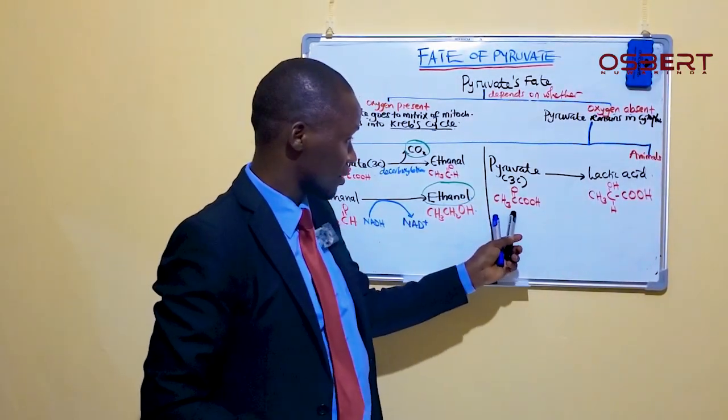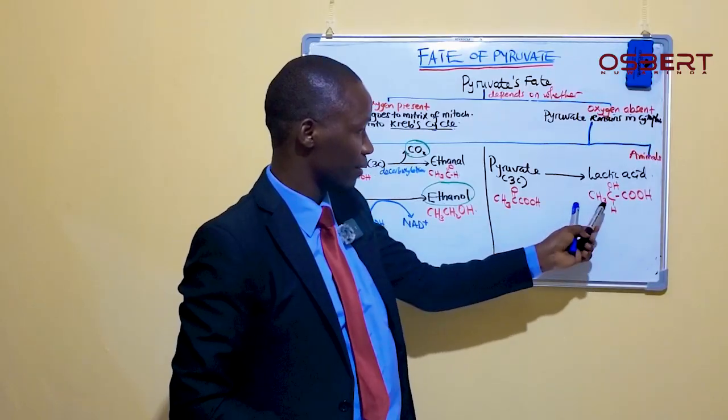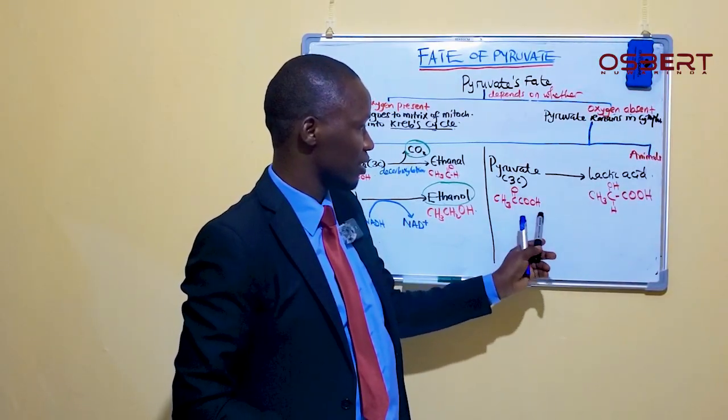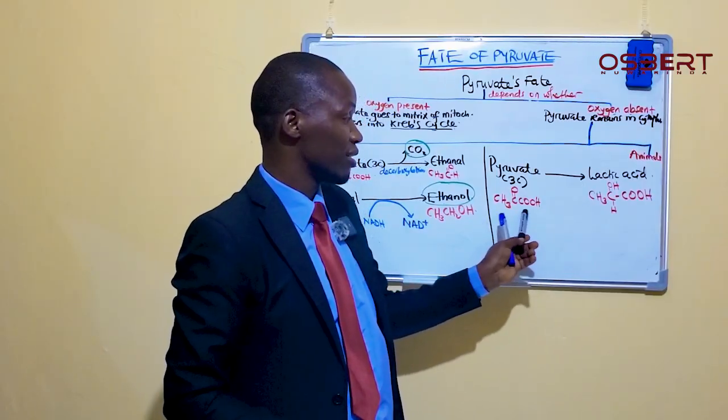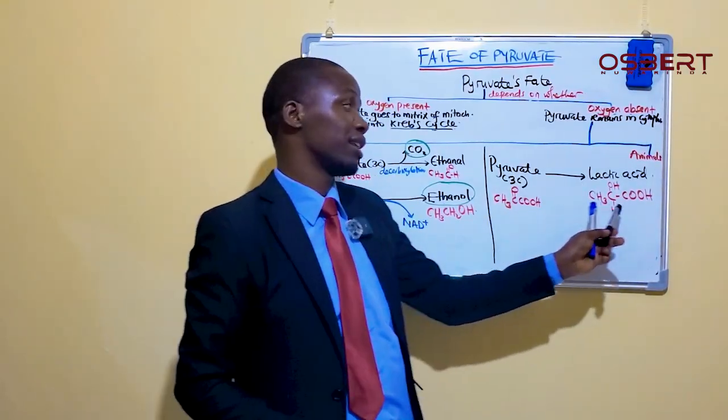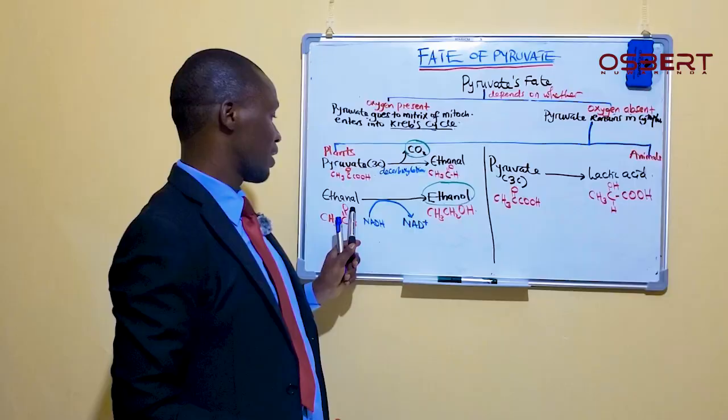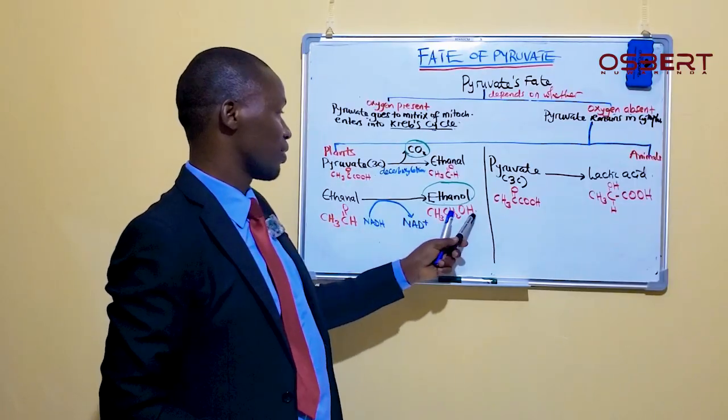When you look at this CH, it means this H has got this. It means now this pyruvate will also get more hydrogen, just as we had here with ethanol getting another hydrogen for it to turn into ethanol.